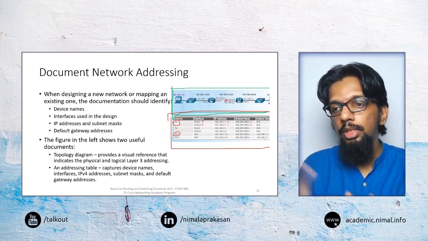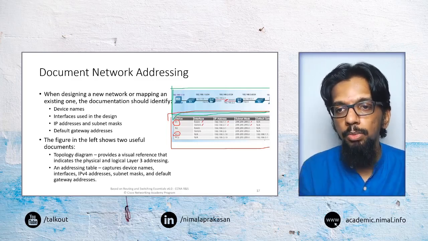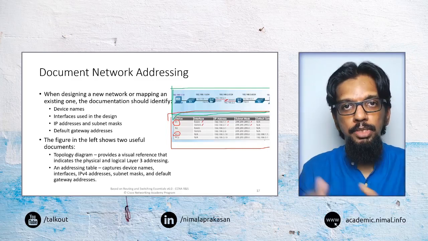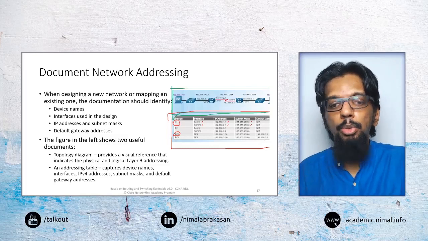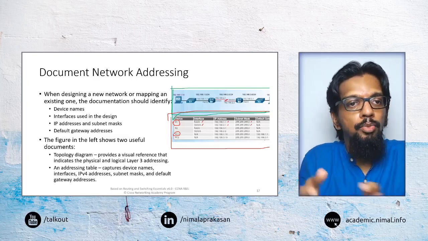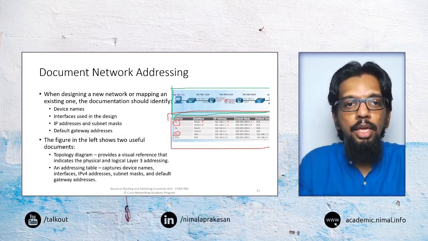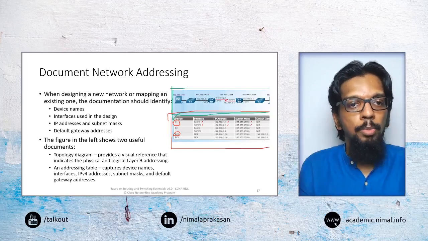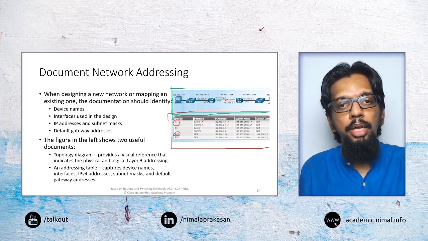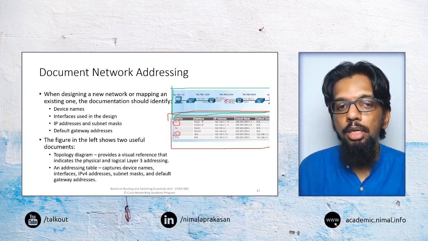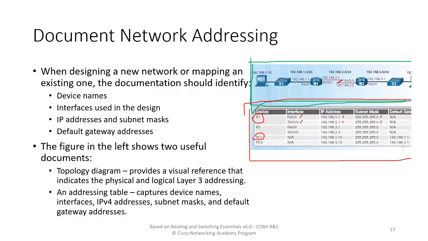So we may use these different approaches to document networks, and even when we are discussing various other concepts in this course, we will always come back to one of these approaches to document what is there in that network. Say when we are configuring these different routers and switches, we may want to document somewhere what is the IP address that we have configured for this particular interface or that particular interface. All this information we will document in one of these options.